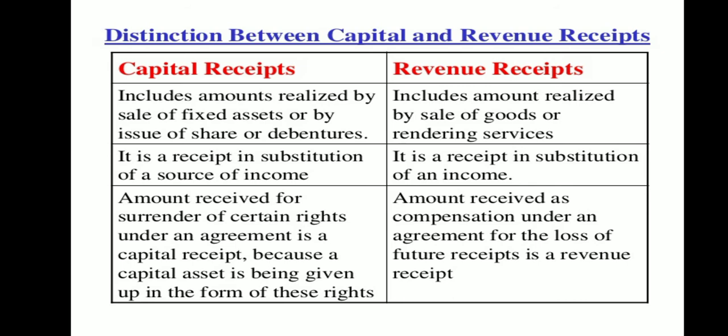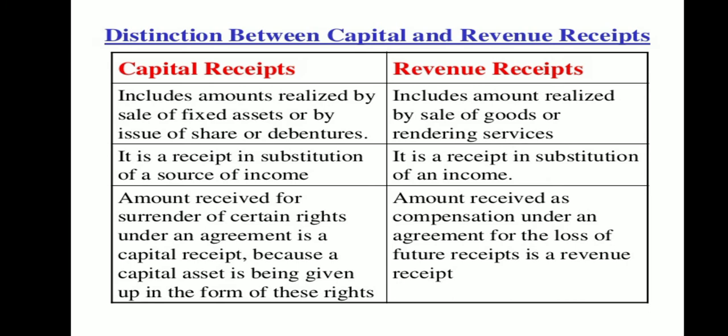Amount received for surrender of certain rights under an agreement is a capital receipt, because a capital asset is being given in the form of these rights, that is royalty and all such kind of things that you sell off. That is also a part of capital receipt.